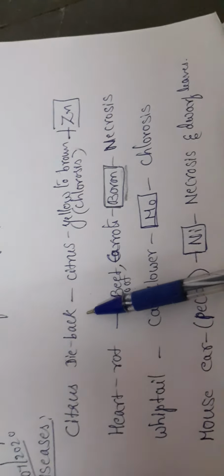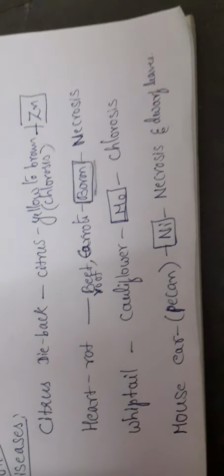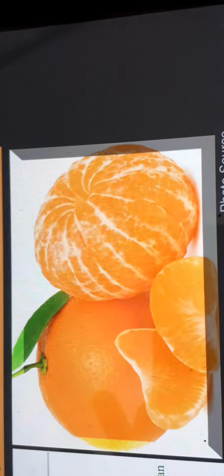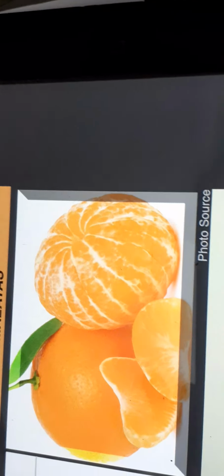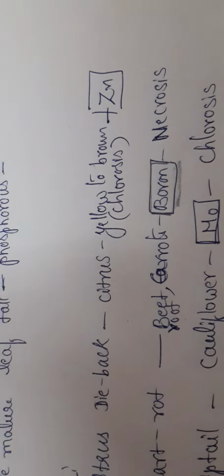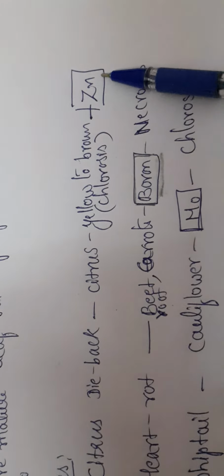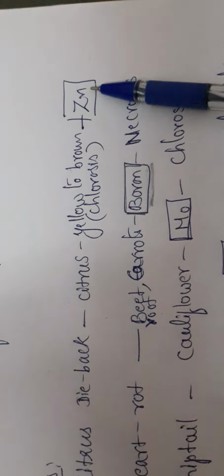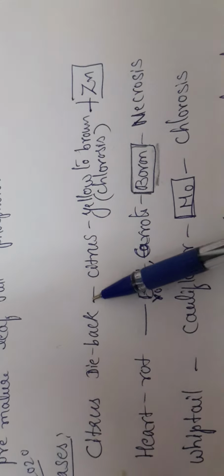Firstly, we will take up citrus dieback. Citrus dieback is a disease caused in the citrus plant. Have you seen a citrus plant anytime? Yes. These are the citrus fruits, oranges, lemons, like that you have the citrus group of plants. In citrus, the effect is caused by the deficiency of zinc. If the plant is not able to get zinc properly from the soil during its growth, it leads to a disease called citrus dieback.